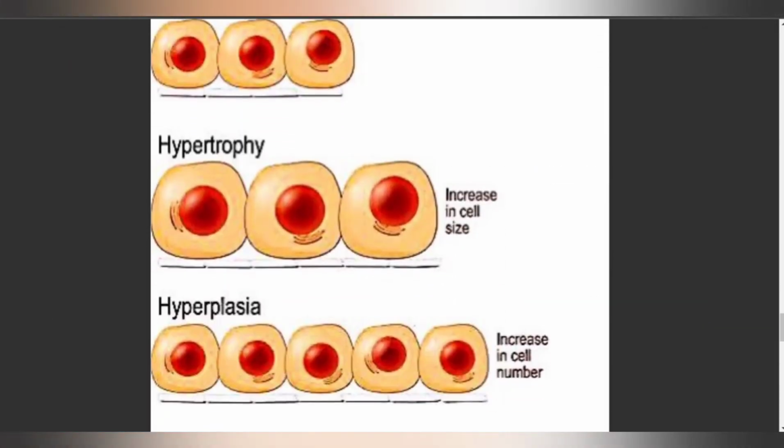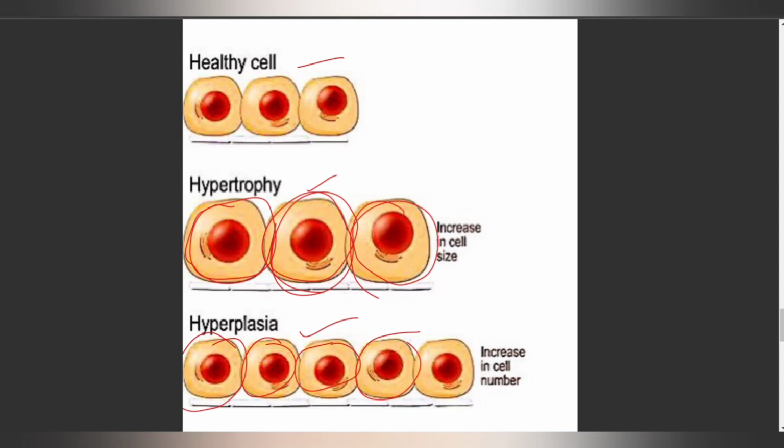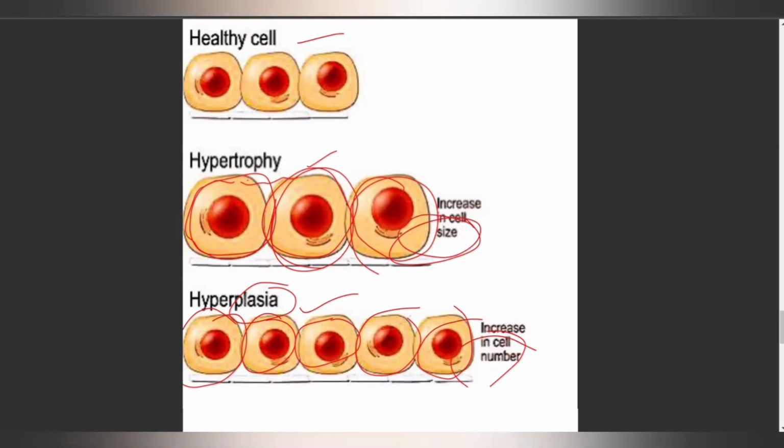As you can notice in this diagram, this is a healthy cell which is normal in size. So what is hypertrophy? As I described in the previous session, there is an increase in the size of the cell, whereas hyperplasia is the one where there is an increase in the number of cells. Do not confuse. Trophy refers to increase in the size of the cell, whereas plasia refers to increase in the number of cells.